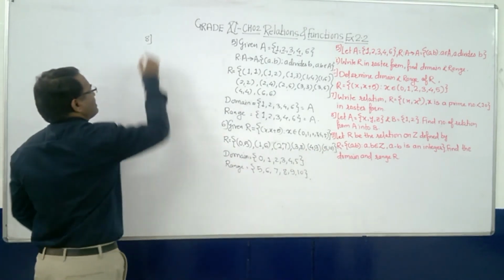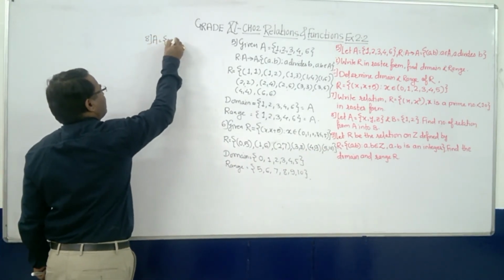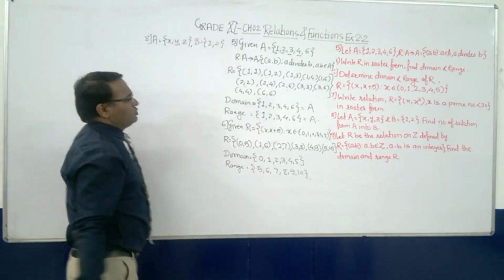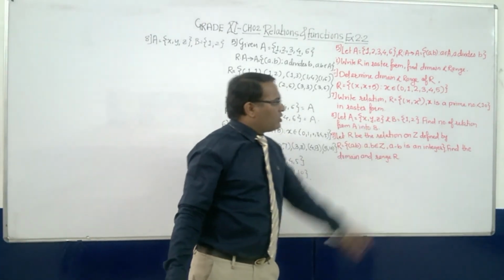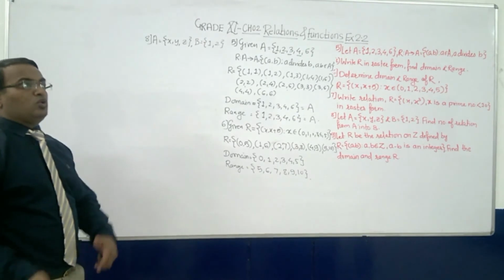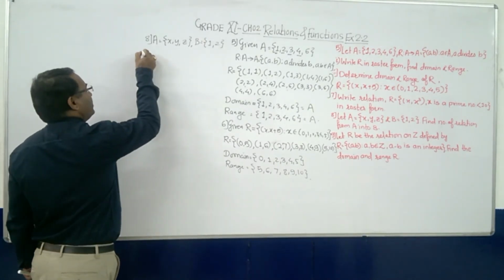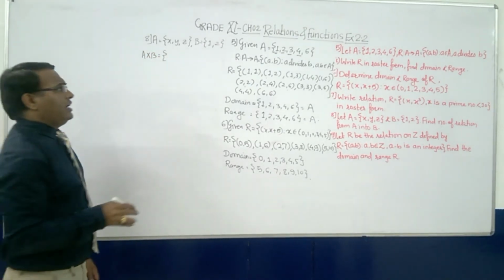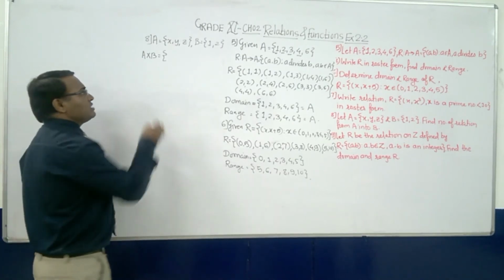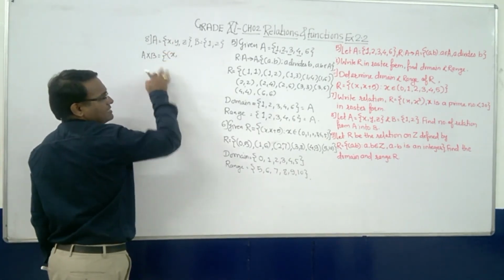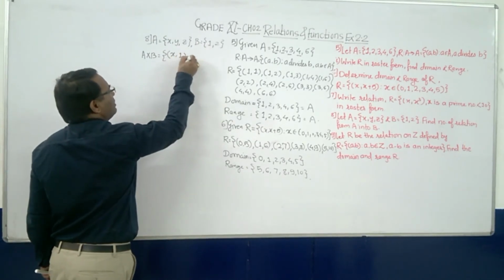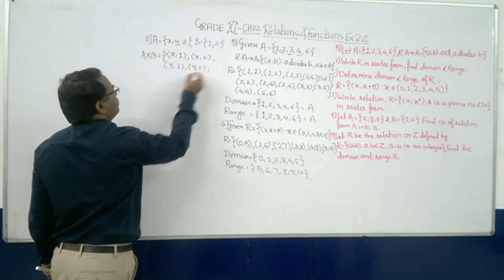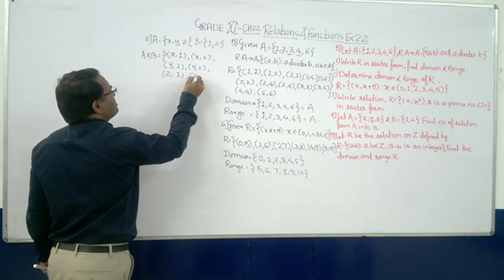Let A is equal to {x, y, z}, given that B is equal to {1, 2}. Find the number of relations from A into B. Now before finding the relation, we need to find out what A cross B or A into B is. As we have discussed already, A into B is the Cartesian product, where the first element x will go with both the elements, that is (x, 1), (x, 2), then (y, 1), (y, 2), then (z, 1) and (z, 2).